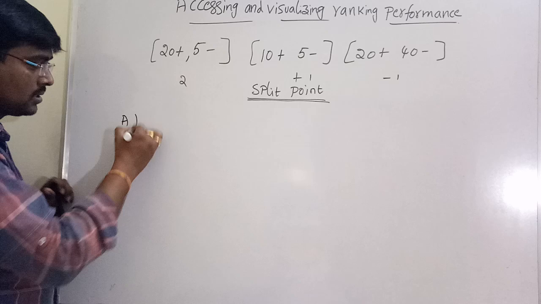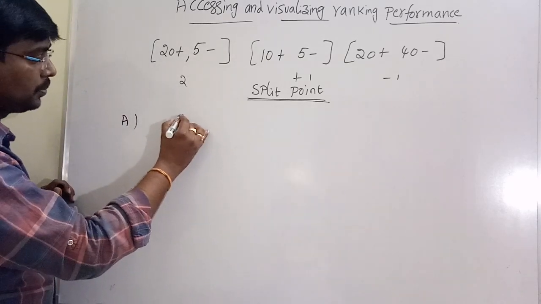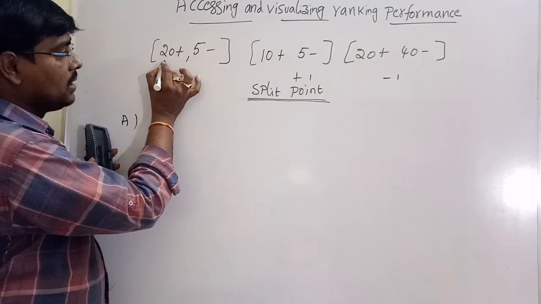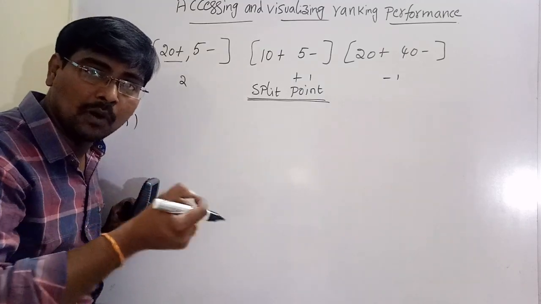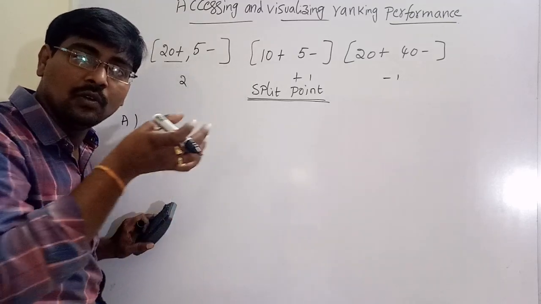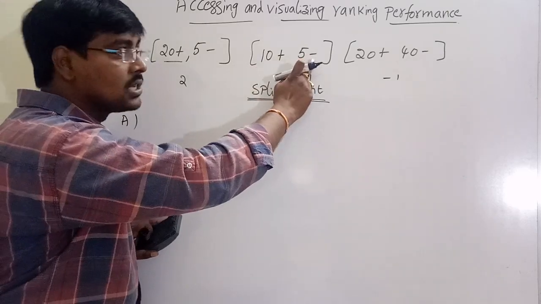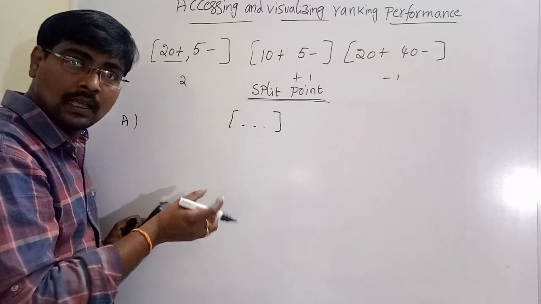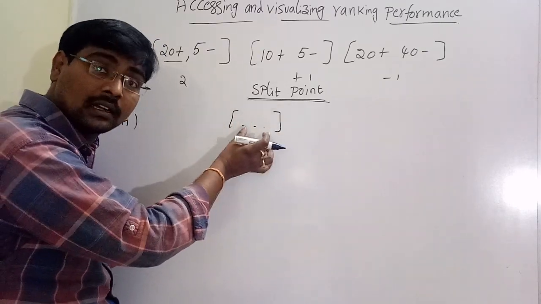The first case is to select the split point. Before that, I will explain the notation. 20+ means a sequence of 20 positive instances. 5- means a sequence of 5 negative instances. Similarly, a sequence of 10 positive instances and a sequence of 5 negative instances, and the elements present in the square brackets, that is the instances, are tied.